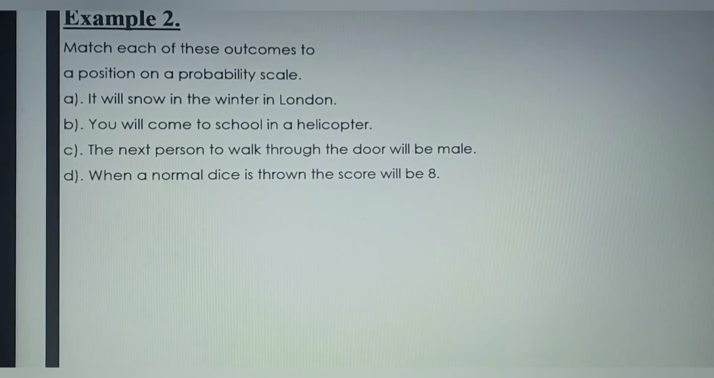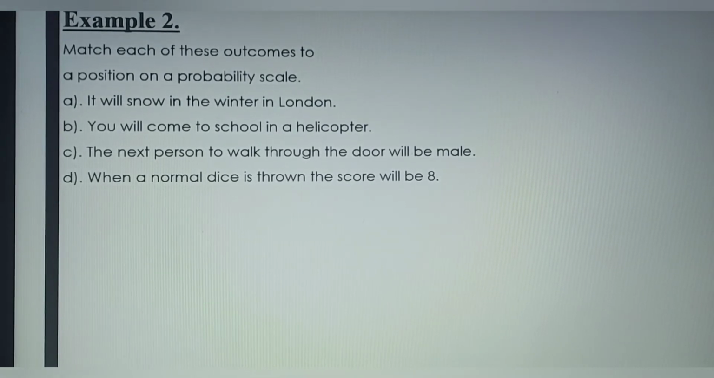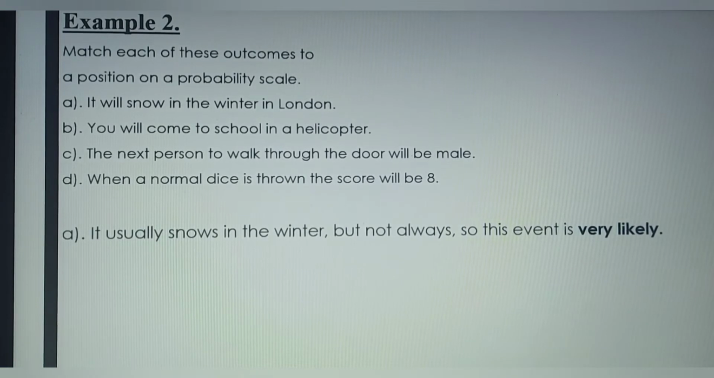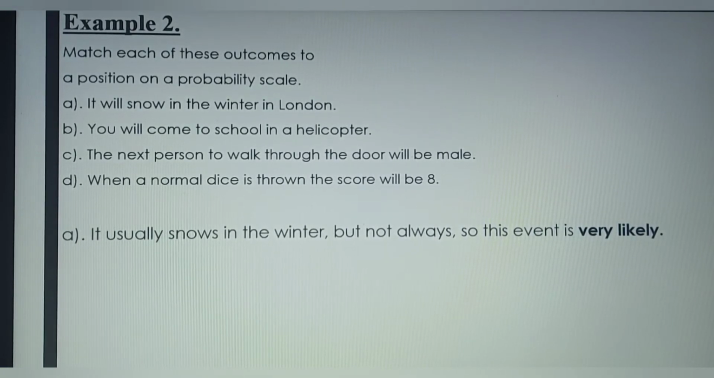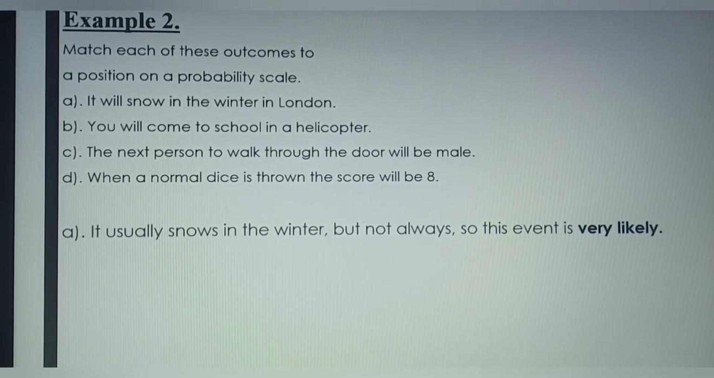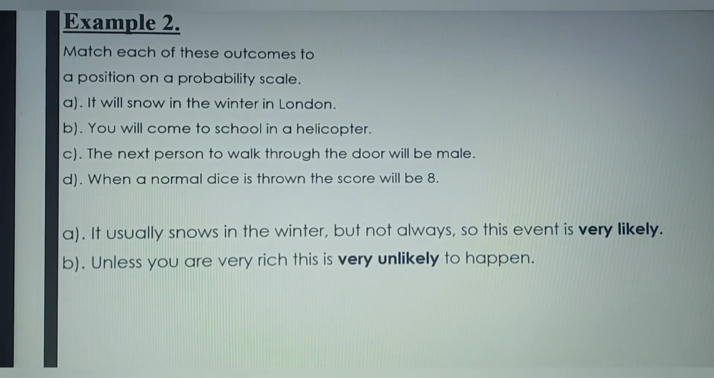Example 2. Match each of these outcomes to a position on a probability scale. So we have the first one, it will snow in the winter in London. The answer to that is this: it usually snows in the winter, but not always. So this event is very likely. The second one says you will come to school in a helicopter. Of course, unless you're very rich, this is very unlikely to happen.